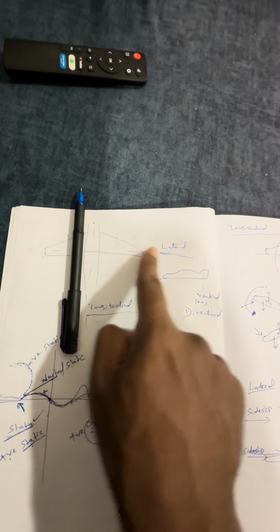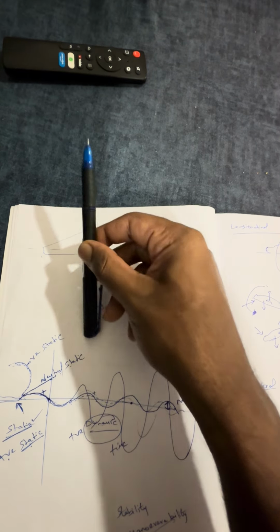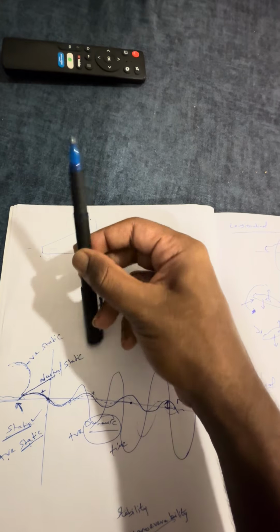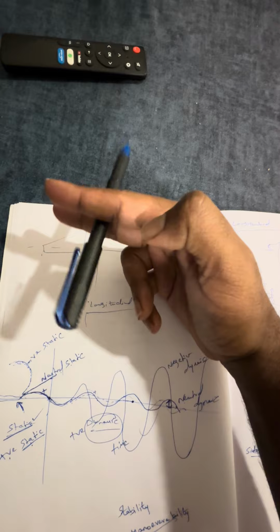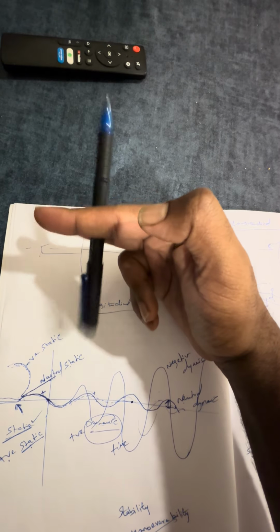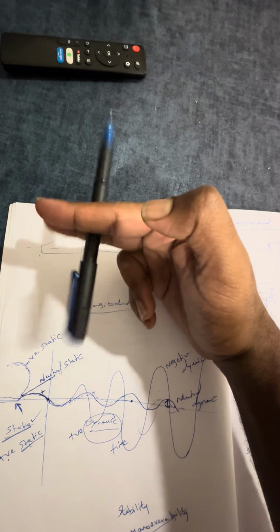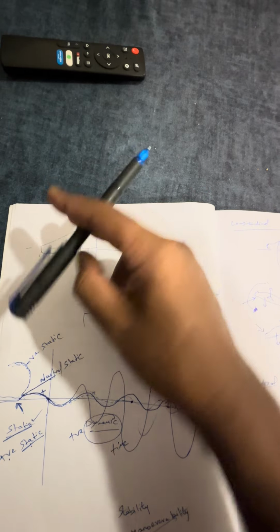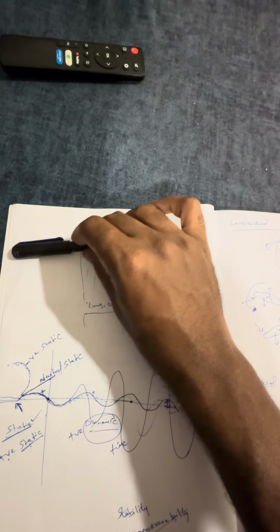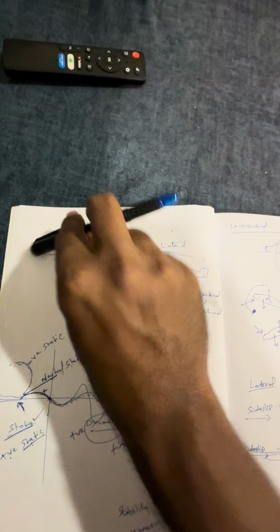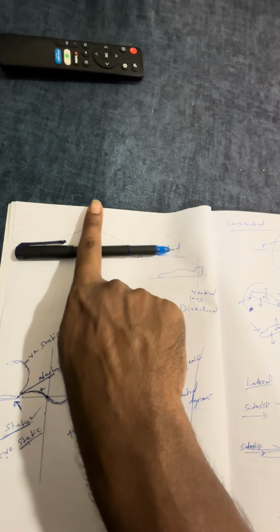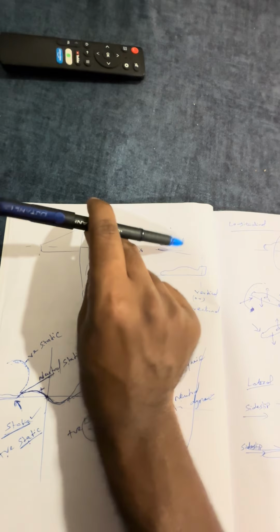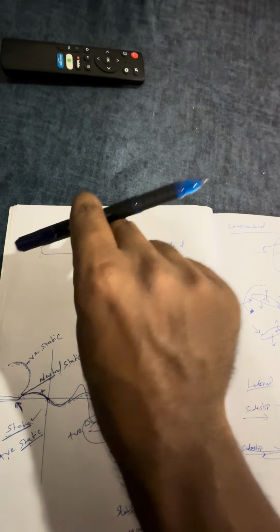About lateral axis, if the aircraft is stable, it has longitudinal stability. Okay, imagine my two fingers as the lateral axis. If the aircraft is stable in pitching about this lateral axis, it has longitudinal stability. The opposite of this is, imagine the pen is the wings now. If the aircraft is stable in rolling, rolling is about which axis? Longitudinal axis. Okay, about longitudinal axis, if the aircraft is stable in rolling, that is called lateral stability. Okay, let's go into that.